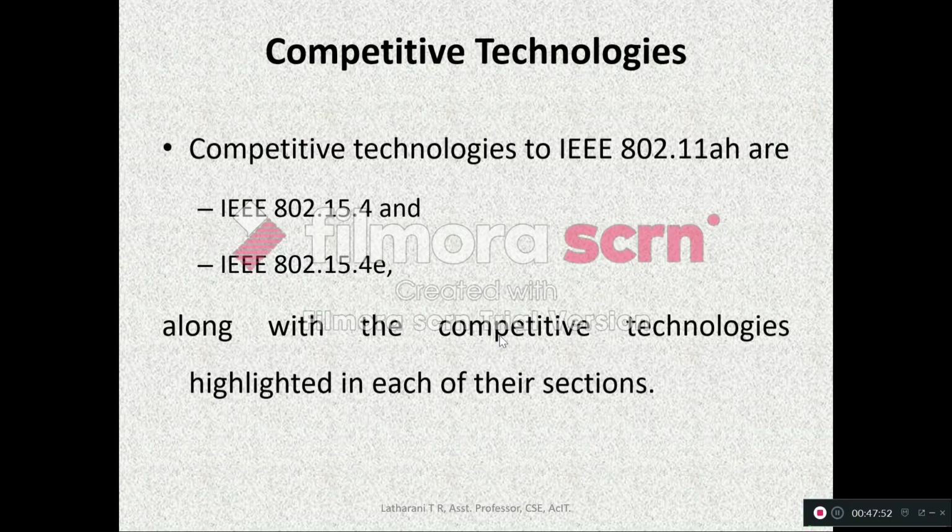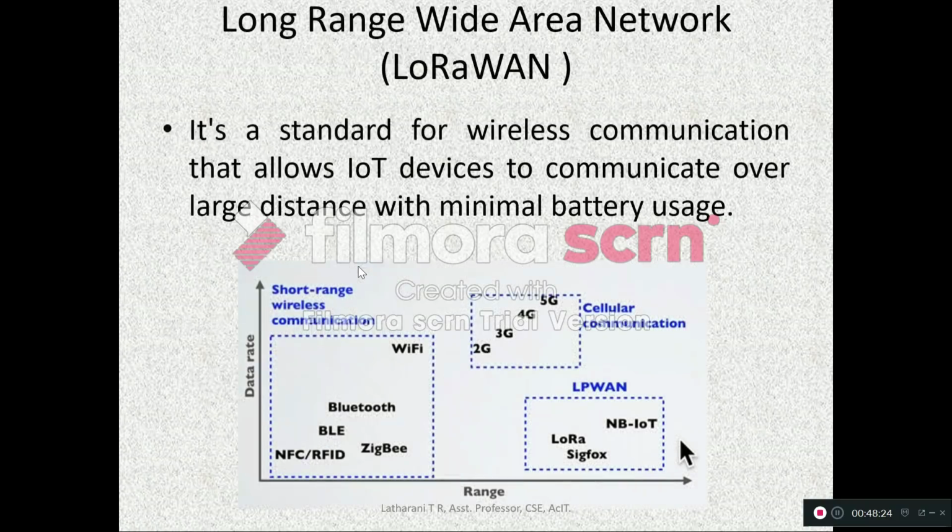Then competitive technologies. The competitive technologies for this IEEE 802.11ah are IEEE 802.15.4 and 15.4e. These are the competitive technologies, along with the other standards which we studied, such as 802.15.7. So that is also a competitive technology for 802.11ah. So the next topic is LoRaWAN. It is another technology. We'll study about this technology in the next class.